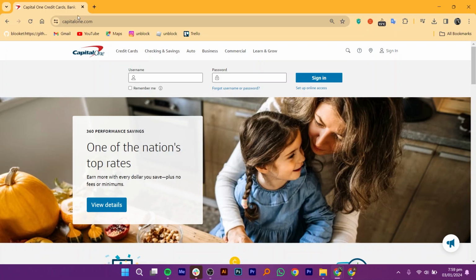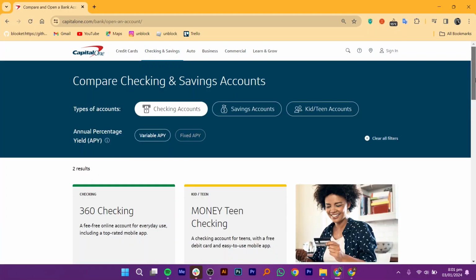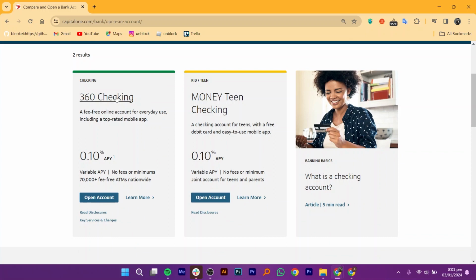Start by opening CapitalOne.com in your web browser. Then, choose Checking and Savings from the top. Here, click on View All Checking Accounts. On scrolling down, you will find 360 Checking and MoneyTeen checking accounts. Select the one you wish and click on Open Account.